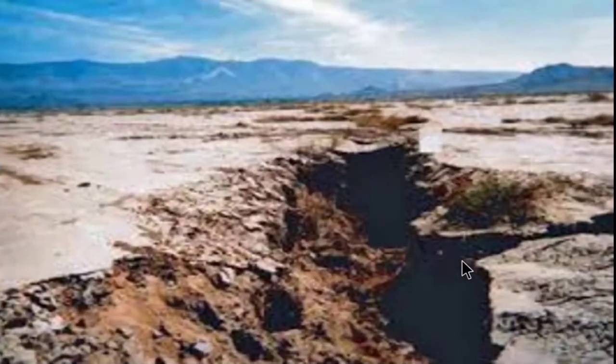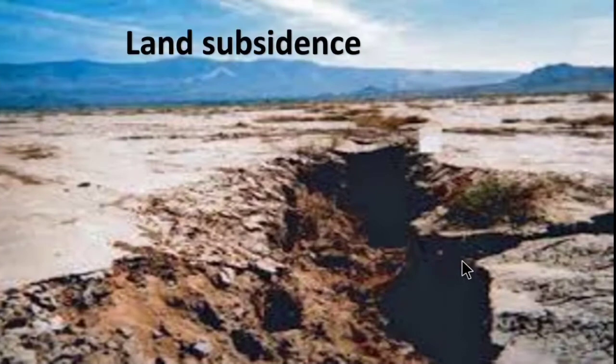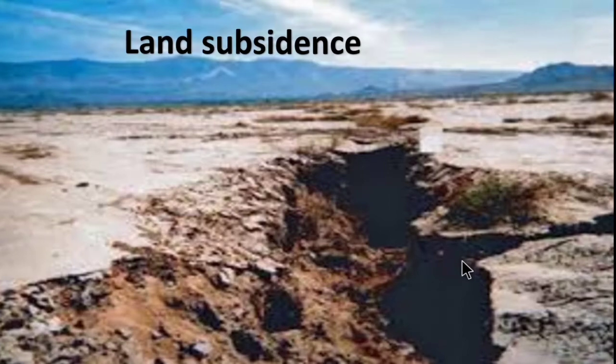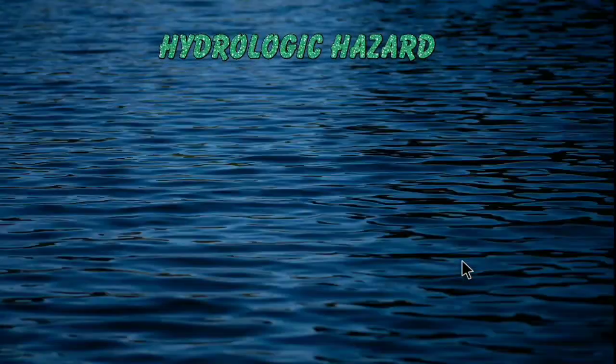And then the land subsidence. So the land subsidence also occurs on the earth's surface. So these kinds of hazards come under geologic or seismic hazard. So now let's move on to the third category, that is hydrologic hazard.